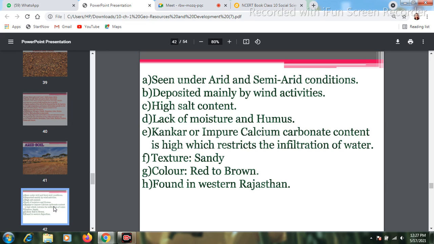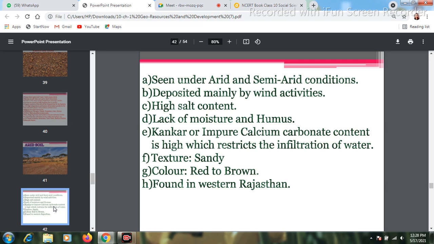Generally in arid soil, the texture of the soil is sandy. In the last year, when we read about the Indian desert in Rajasthan, we read that the Indian desert is composed of sandy soil. So the structure of the arid soil is sandy only. Due to the less amount of rainfall, lack of soil moisture is present, and due to the very high temperature, humus is also not present over there. This arid or sandy soil contains a huge amount of salt itself.